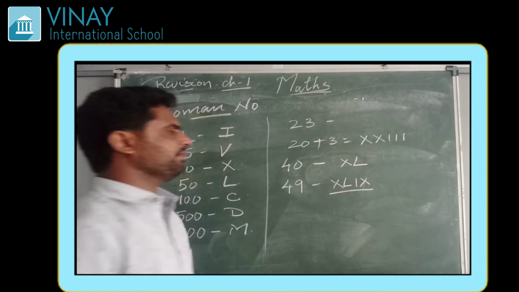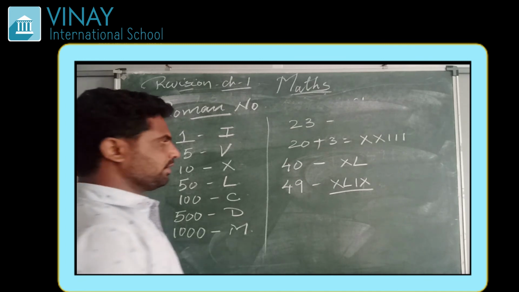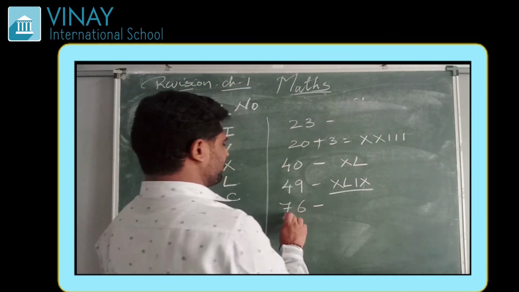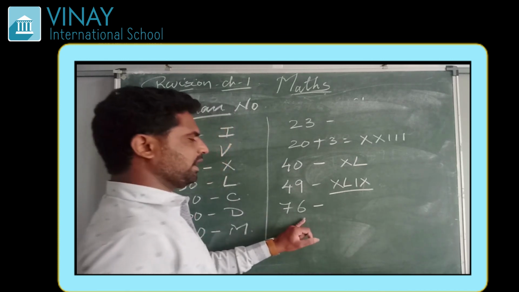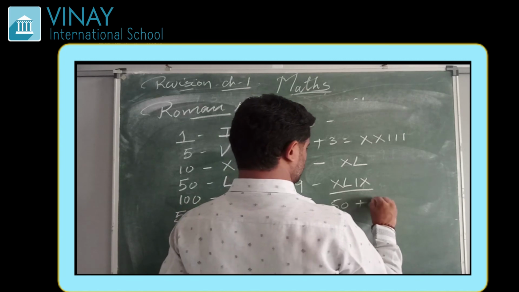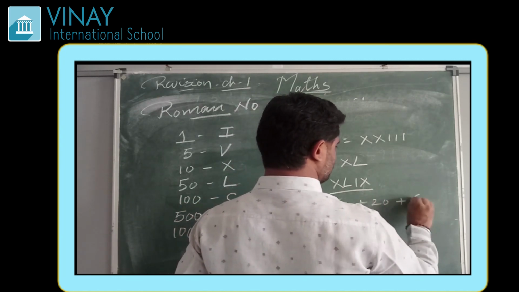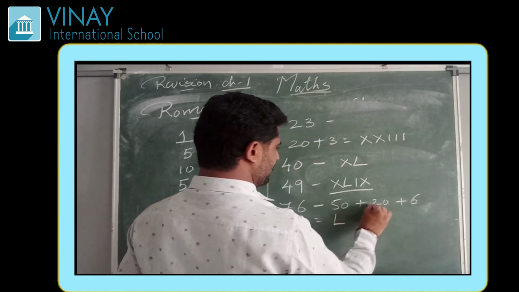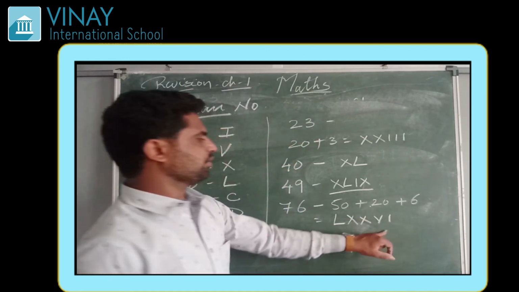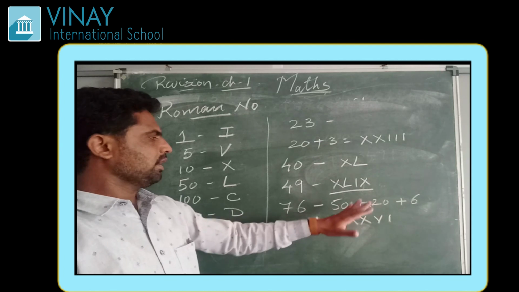This is the way we can write 49. The same way if we are writing 76, 70 is what? 50 plus 20, and then plus 6. 50 is written as L, 20 as XX, and 6 as VI. So this way you can frame the number.